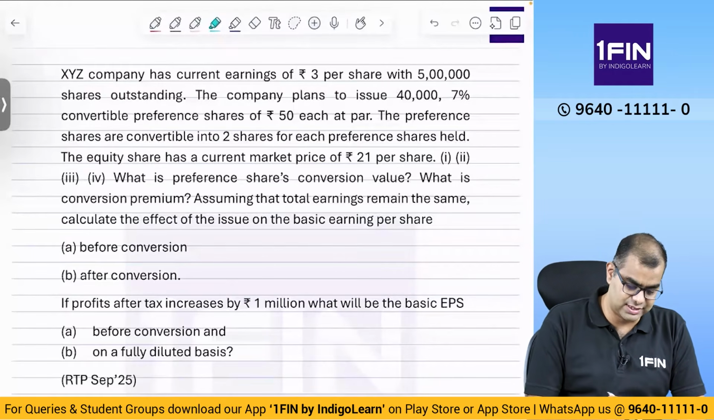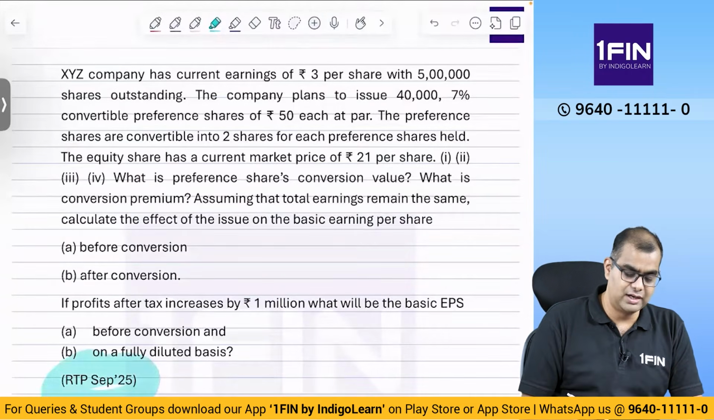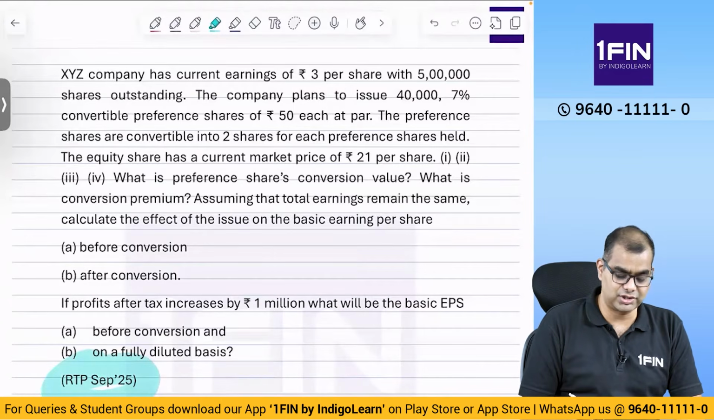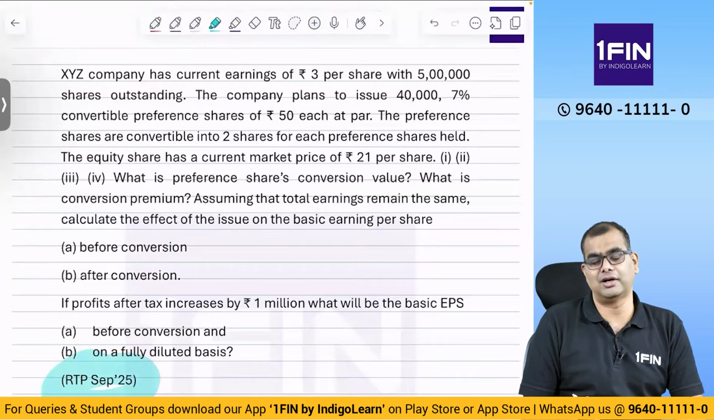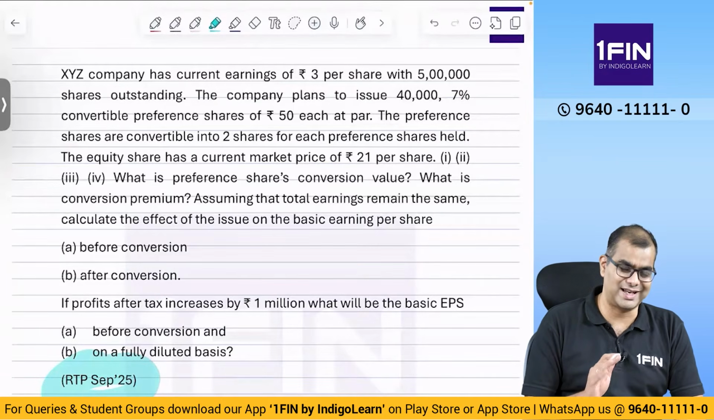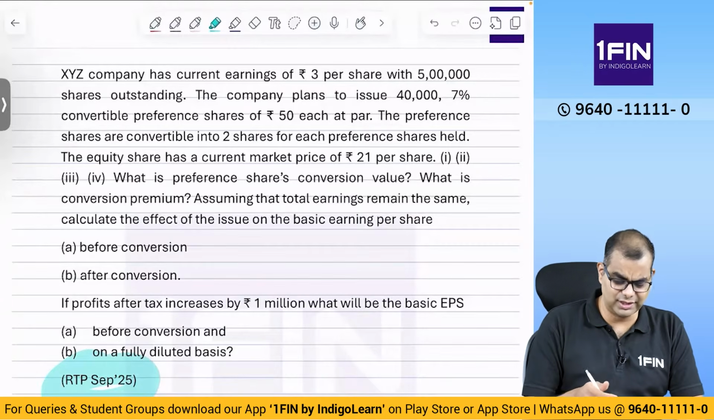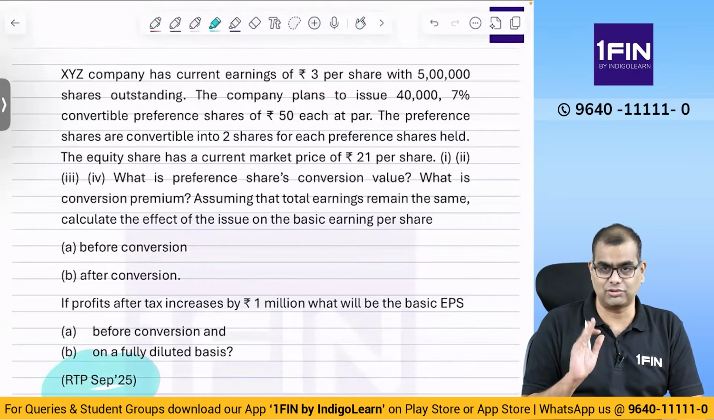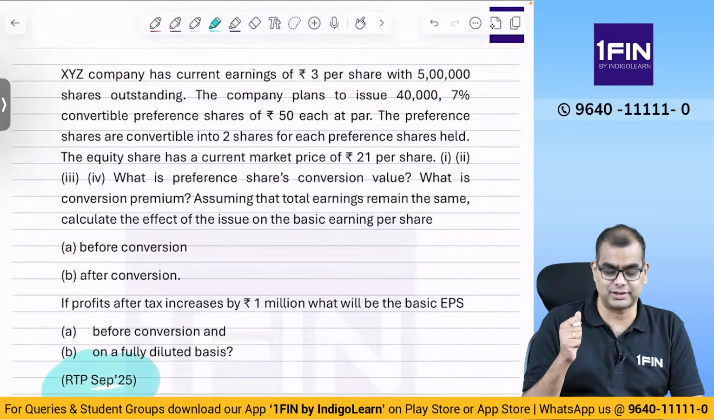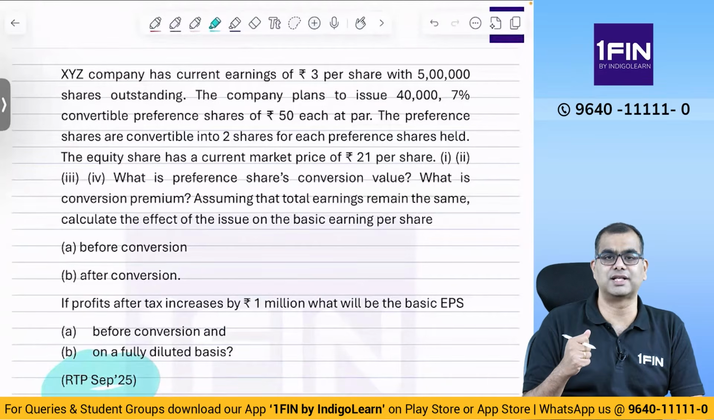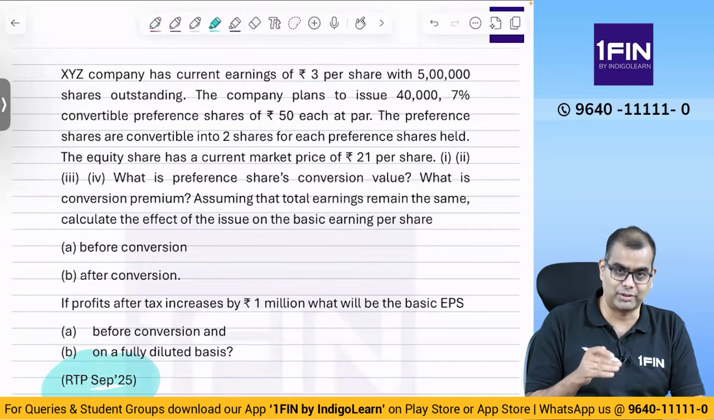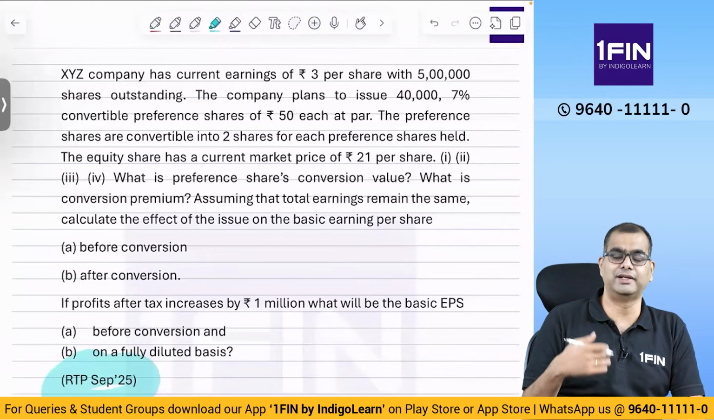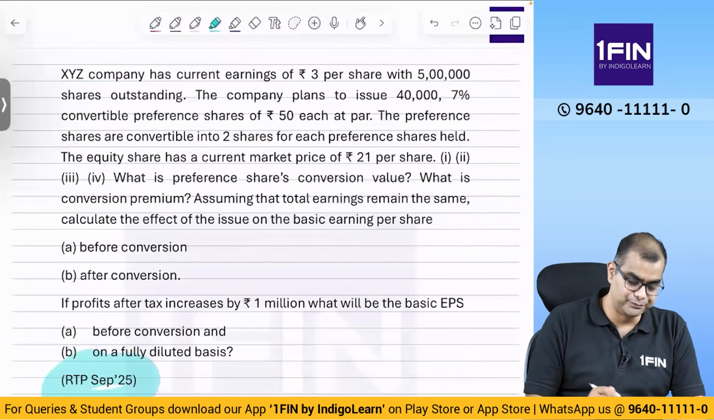This is actually a September 25 RTP question. The reason why we have not solved a question like this is that so far we have solved questions related to conversion of equity shares. Here we are talking about a preference share. There is a slight twist, and there are other things also which are fairly simple, nothing complex, but it is a new variety which you have not solved. You have to be very sharp. You cannot say I forgot something. You have to remember the stuff that you studied in Inter or basic concepts, nothing fancy.